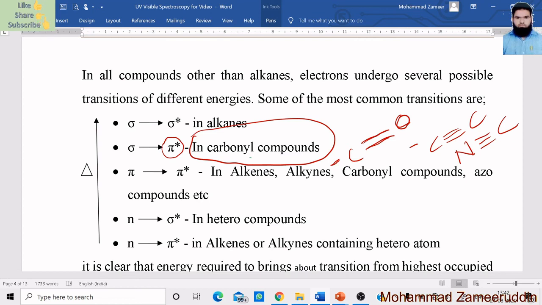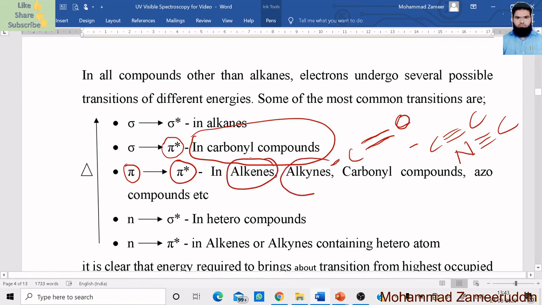Now the third transition, pi to pi asterisk. This type of transition only occurs in compounds where double bonds or triple bonds are present. So alkenes with double bonds, alkynes with triple bonds, carbonyl compounds, and azo compounds. Azo means nitrogen compounds. Here also a double bond is present between the two nitrogens. That's why this transition is possible.